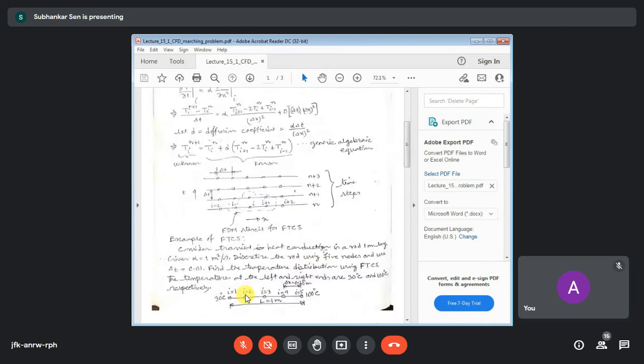It means that this temperature was initialized as 0, then it became 4.8, now it became 8 point something. So at the third level it will again change, at the fourth level it will change, at the fifth level it will change. So you can go up to the 100th level or 1000th level. So when will you stop your calculation? Because you cannot go to n tending to infinity, okay?